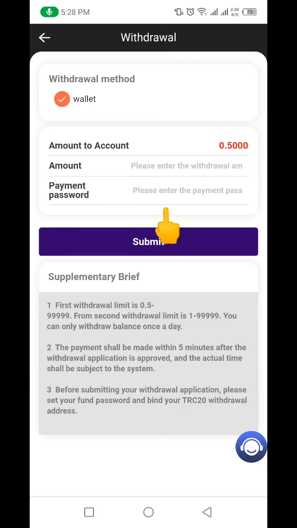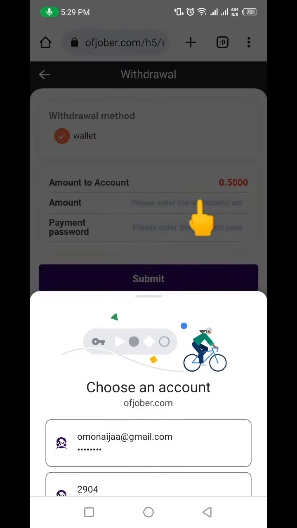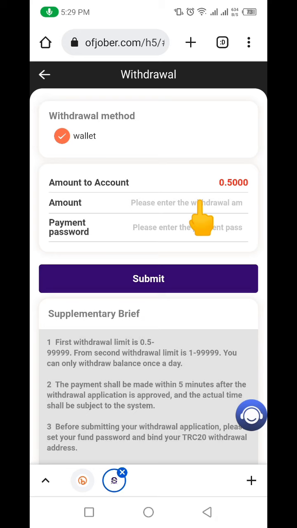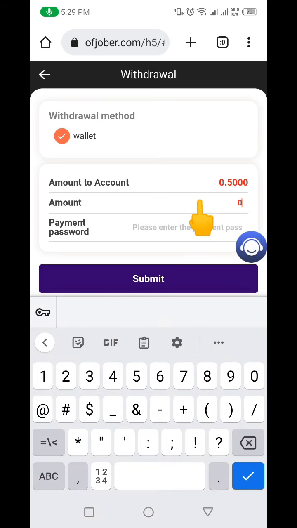Okay, when you click on this withdrawal, you're going to see that right here I have 0.50, for just the trial account that I actually subscribed to. Okay, so here now I'm going to be putting 0.5000.